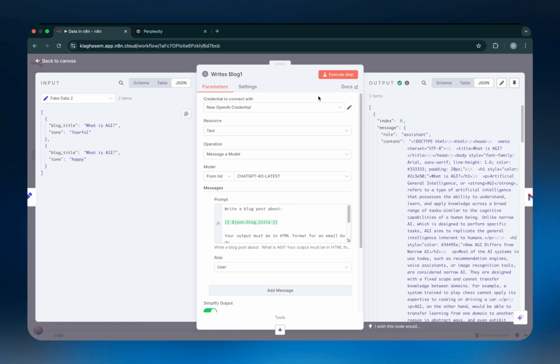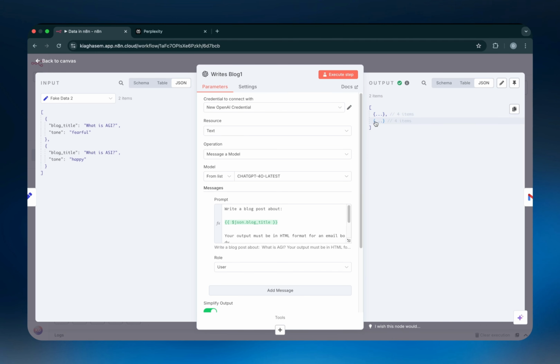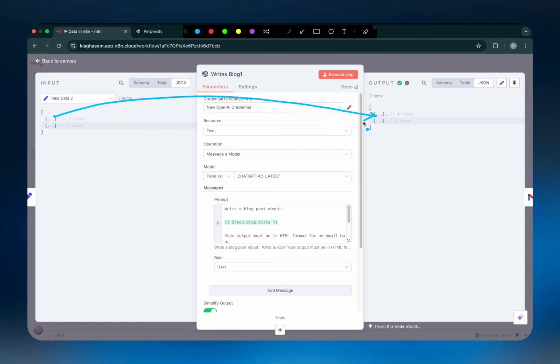So the output in this case is also an array of objects. As you can see, it's got 2 items because we had 2 items coming in, and that's always going to be consistent. If you have 4 items coming in, you're going to have 4 items coming out. If you have 100 coming in, you have 100 coming out. It's the same thing because it's being run one time for each item, and it's giving the output for that specific item. So in this case, we've got an array, 1 object, 2 objects, and this one, array, 1 object, 2 objects. So the first one is going to the first one, and the second one is going to the second one.